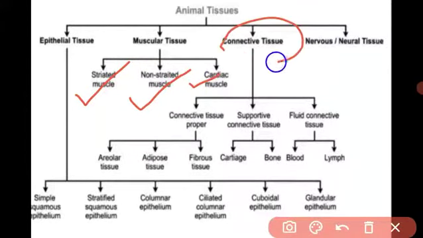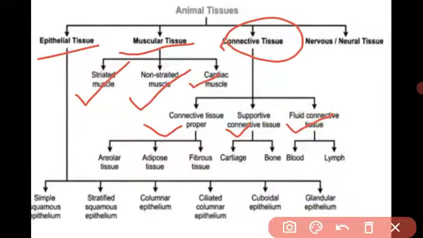We have seen the function of muscular tissue and the function of epithelial tissue. Connective tissue also has 3 subtypes: connective tissue proper, supportive tissue, and fluid connective tissue. Again, connective tissue proper is divided into 3 types: areolar tissue, adipose tissue, and fibrous connective tissue. Supportive tissue is divided into 2 types: cartilage tissue and bone tissue.